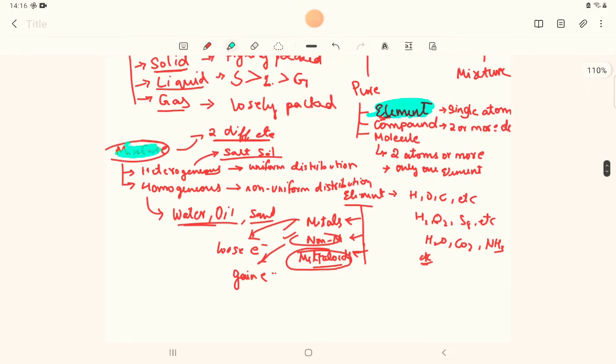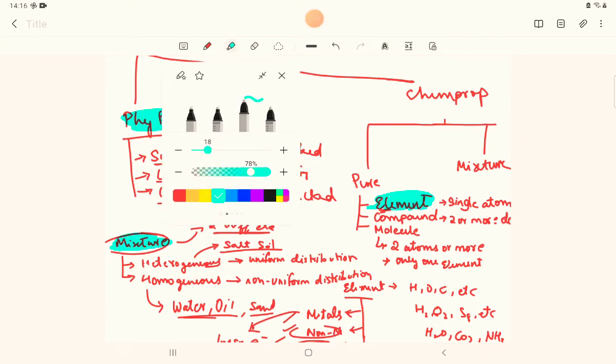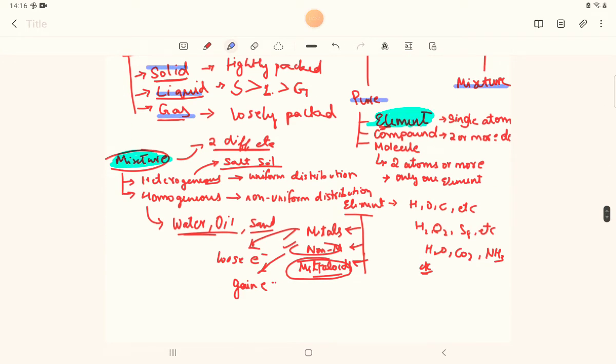So let us color this. Mixture is here, element is here, and the classification based on physical properties is here. Do like our videos, guys. So this is solids, liquids, gas, pure substance, mixtures. Under pure substance we have compound, molecule, element. Under mixture, heterogeneous and homogeneous mixture.